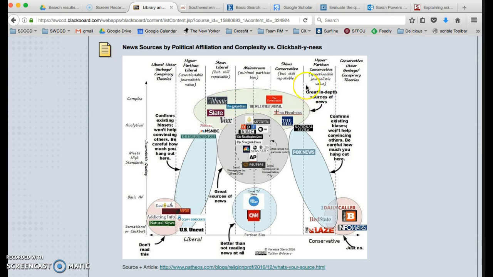Then you can kind of see, okay, we've got in-depth sources of news, and then we can see sources that are in-depth and it's good journalism, but it leans left, and then in-depth sources of news, but they lean right. Then you get stuff like this down here, Natural News, Addicting Info, David Wolfe, who thinks that kale cures cancer, and then we get the same kind of incorrect, not helpful information over here on the right. So this is stuff you just kind of want to avoid. So pay attention to where your news sources are coming from if you have those.